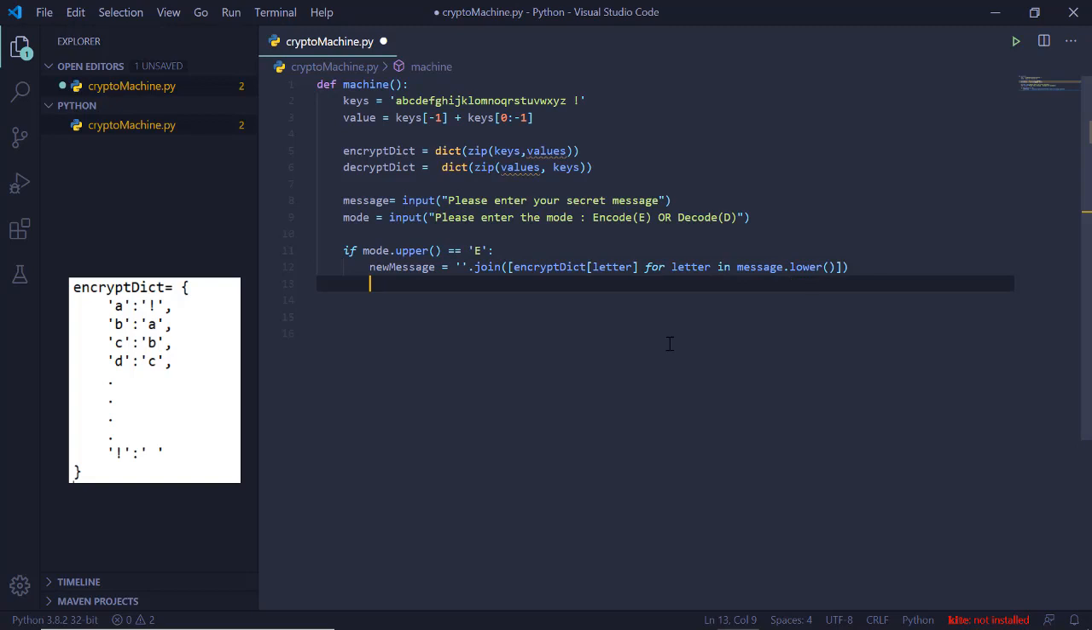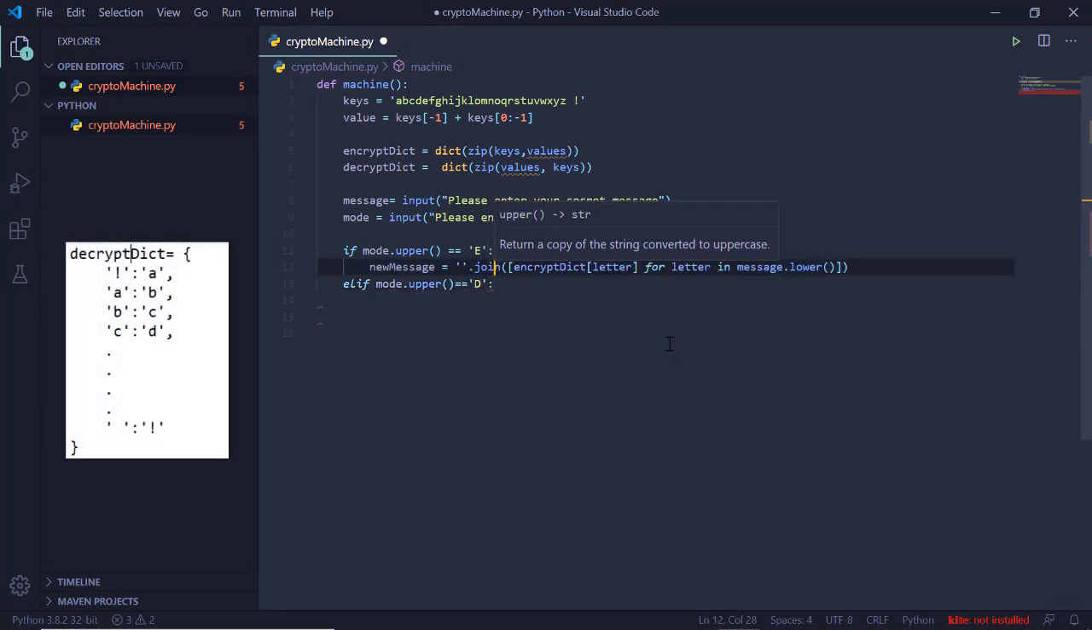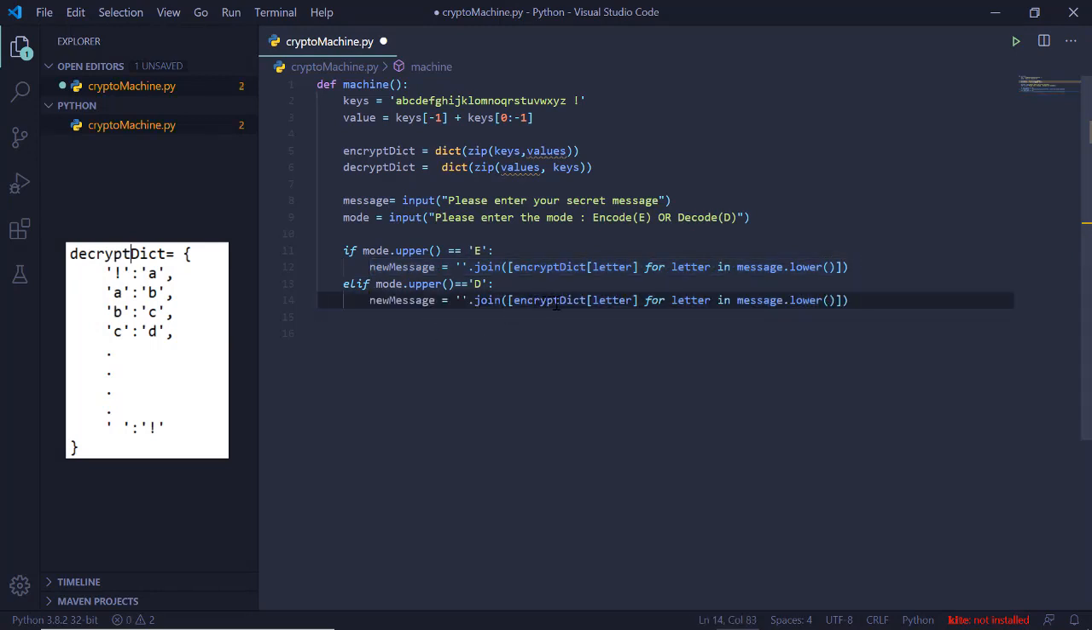So now that we are pretty much done with the encryption part, let's go to the decryption part. Again, mode dot upper, and if the mode is equal to, let's say, decryption, here we will copy this particular line and simply change the dictionary from the encryption dictionary to the decryption dictionary. So we have our decryption dictionary here. This is how it will work.